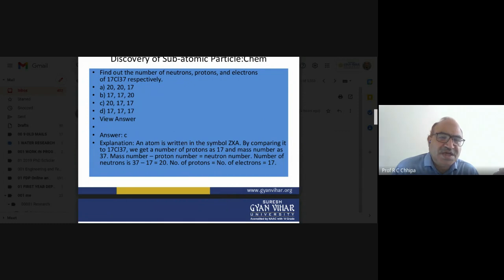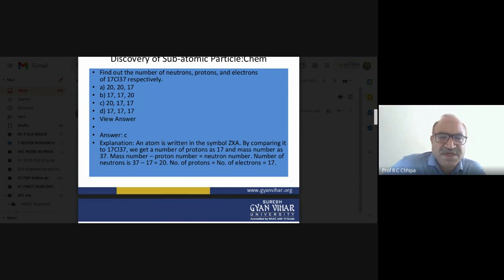So here the correct answer is 20. The atomic number is 17, so 17 plus 20. The number of neutrons is 20, the number of protons is 17, and the total is the mass number.